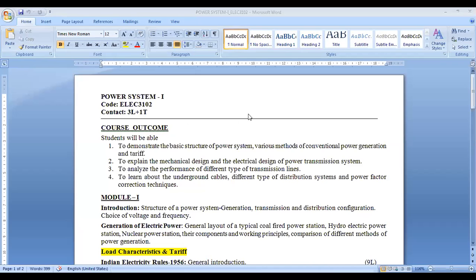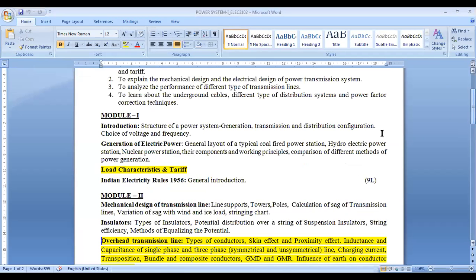First of all, I'm going to discuss your Power System 1 syllabus. I'm going to share this document. This is your syllabus, Power System 1. In this syllabus, you can see you have a total of 4 modules. In module 1, you mainly cover the generation part.